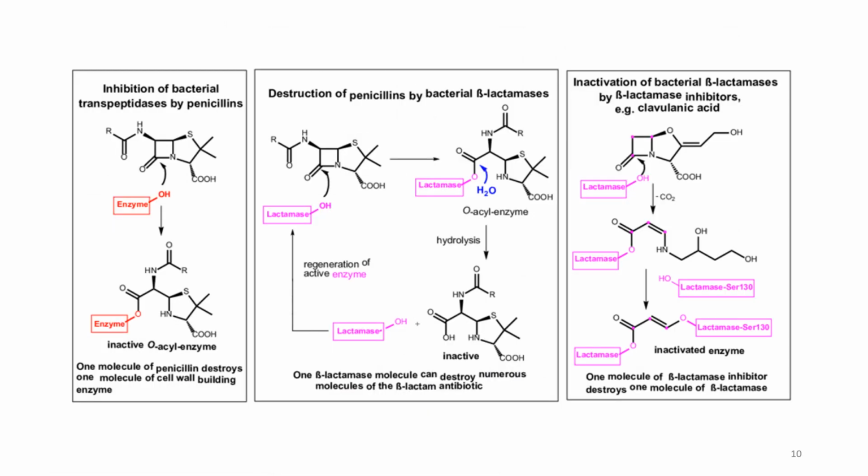This is the same slide. In the first box here, we have, as we said, the mechanism of action of penicillin, how penicillin inhibits or blocks the transpeptidase active site. Some bacteria evolve to produce a new class of enzyme. We call them beta-lactamases, because they hydrolyze or inactivate penicillin.